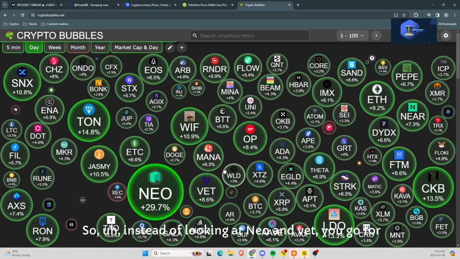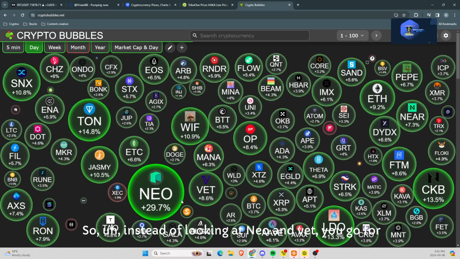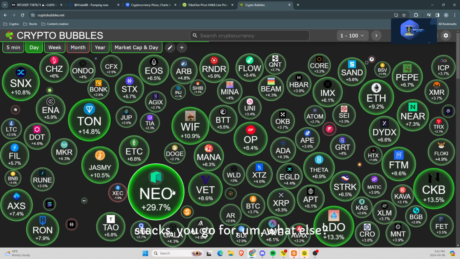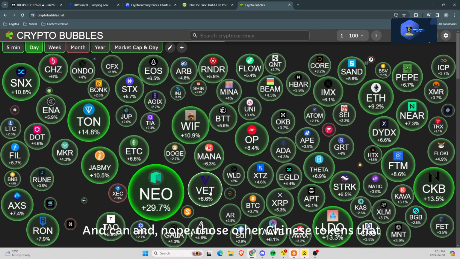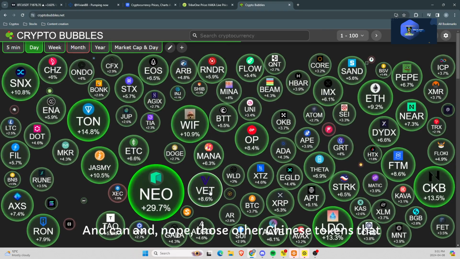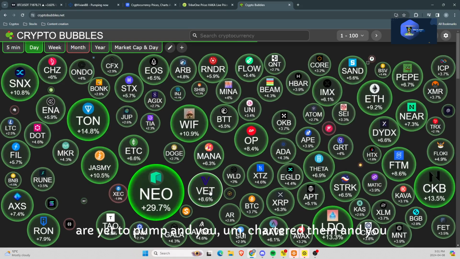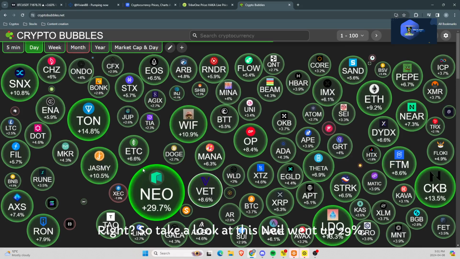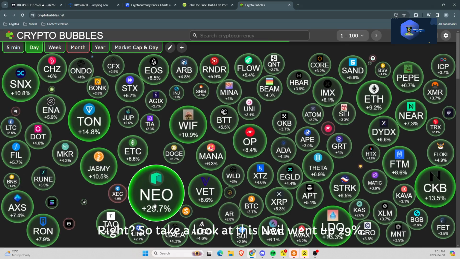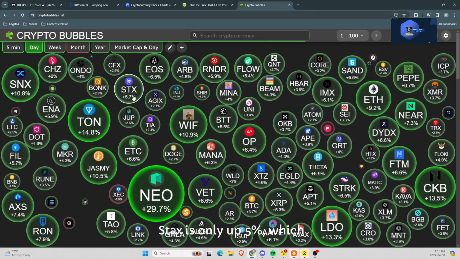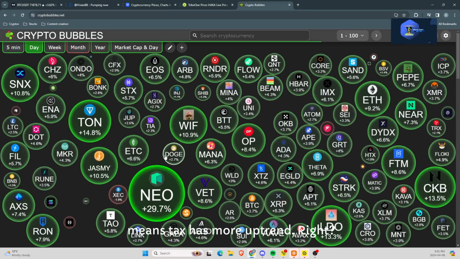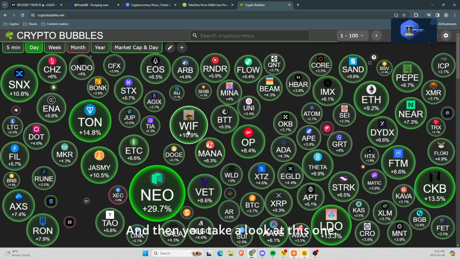So instead of looking at NEO and VET, you go for Stacks, you go for, what else, NK and those other Chinese tokens that are yet to pump, and you chart them and you get into them, right? So take a look at this. NEO went up 29%, Stacks is only up 5%, which means Stacks has more uptrend, right? And then you take a look at this one.